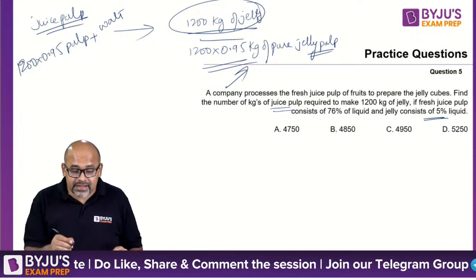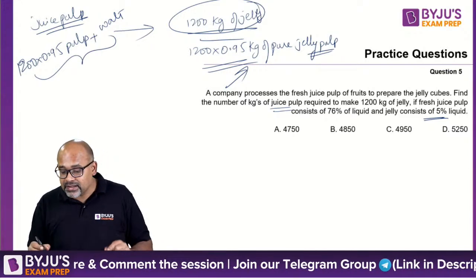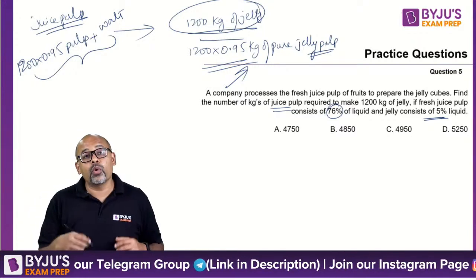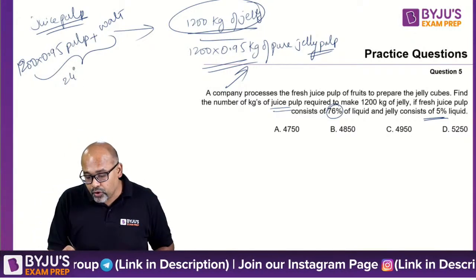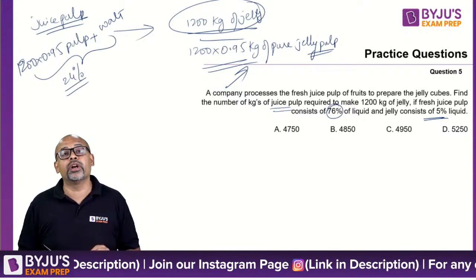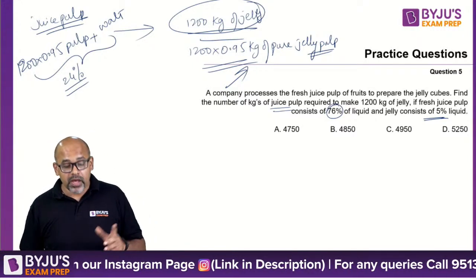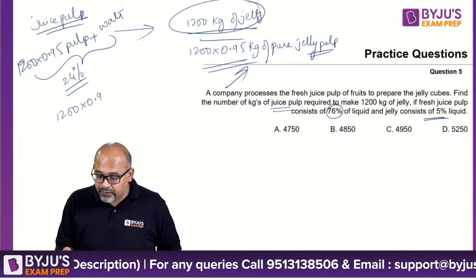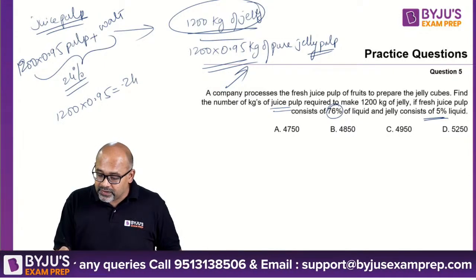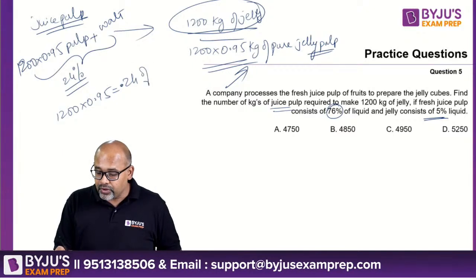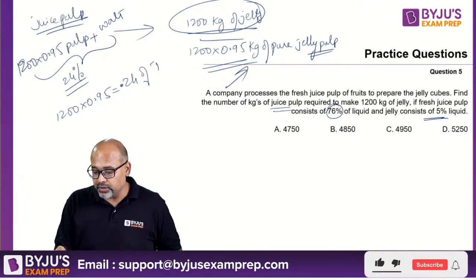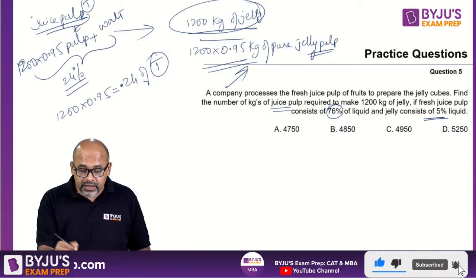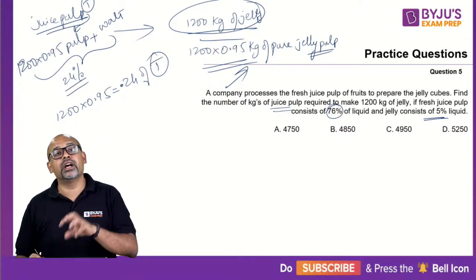Now what they are saying is this has a percentage of 76% of water, which means the quantity of pulp is 24% only. The pulp quantity is 24% only. Therefore, you will get 1200 into 0.95 is 24%. So 0.24 of the quantity total. They are asking you what is the total, because if this total is T, in that T you have water also, in that you have pulp also.